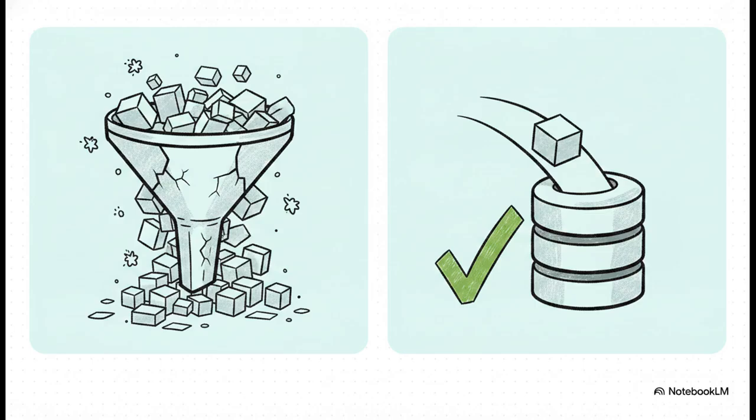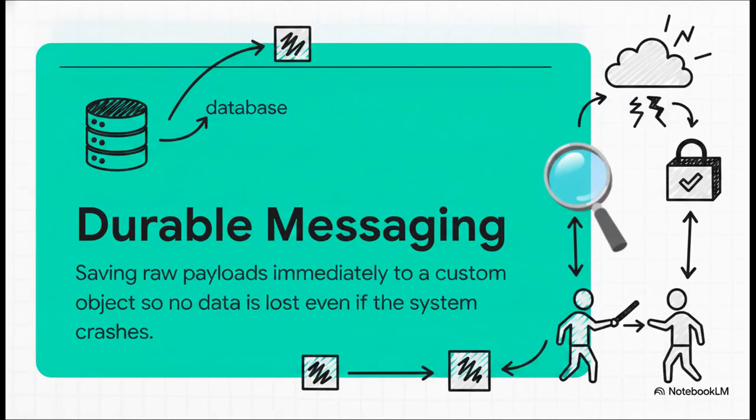Instead, you need to simply persist the raw payload exactly as it arrived and immediately return a 202 Accepted status. Done. This brilliant little pivot is what we call durable messaging. By saving that raw payload immediately into a custom object, it means that even if your server completely crashes a literal second later, you've got a hard copy. Nothing is lost. The baton was safely passed, and now your system can take a breath and handle the actual processing at its own pace.